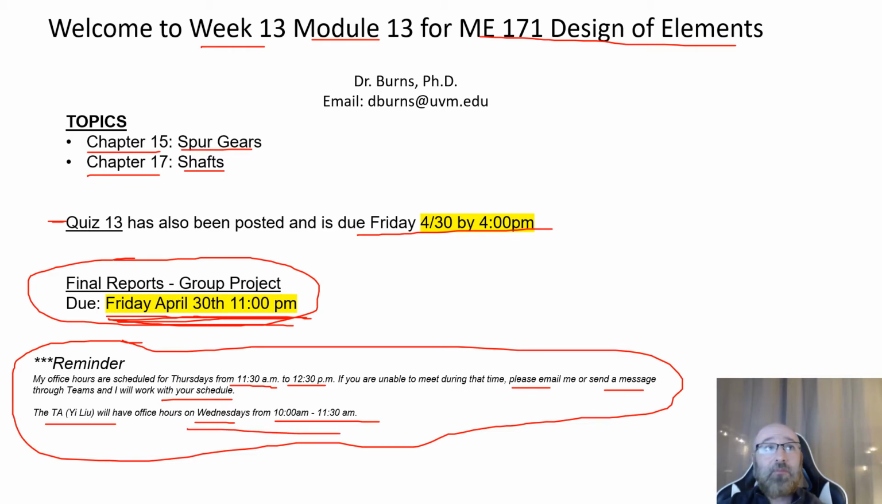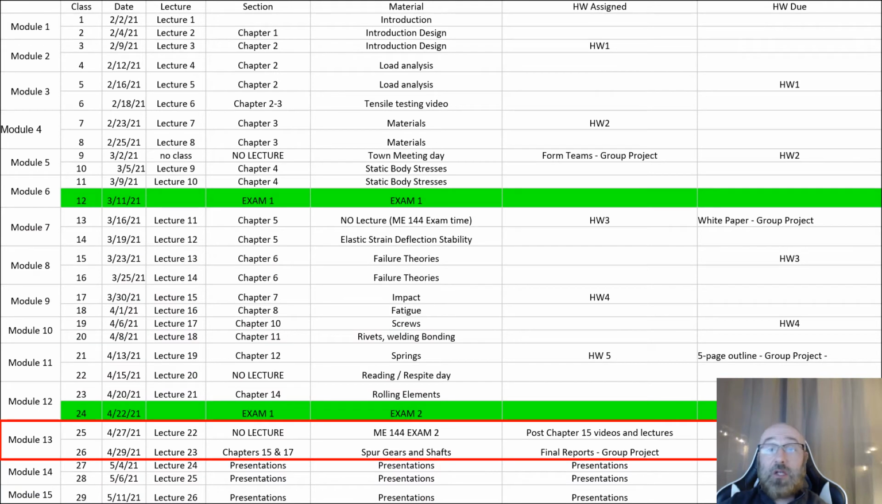So as we take a look at our schedule for the semester, we can see we're down here now in our module 13. So there is no lecture on Tuesday the 27th. This time is going to be dedicated to the ME 144 exam number 2, but I will still be posting my lecture notes as well as some example problems, with my hand solutions for a couple different problems, for you guys to work through utilizing the information from that chapter as well as from my lecture notes as well.